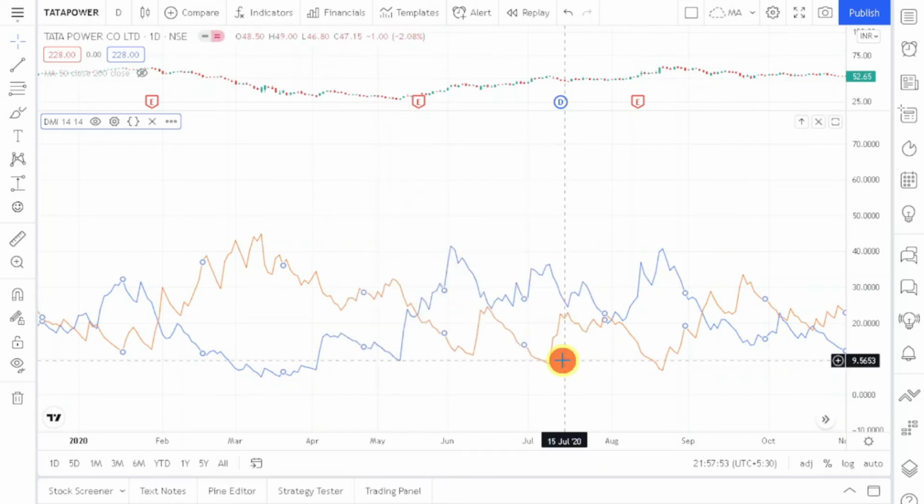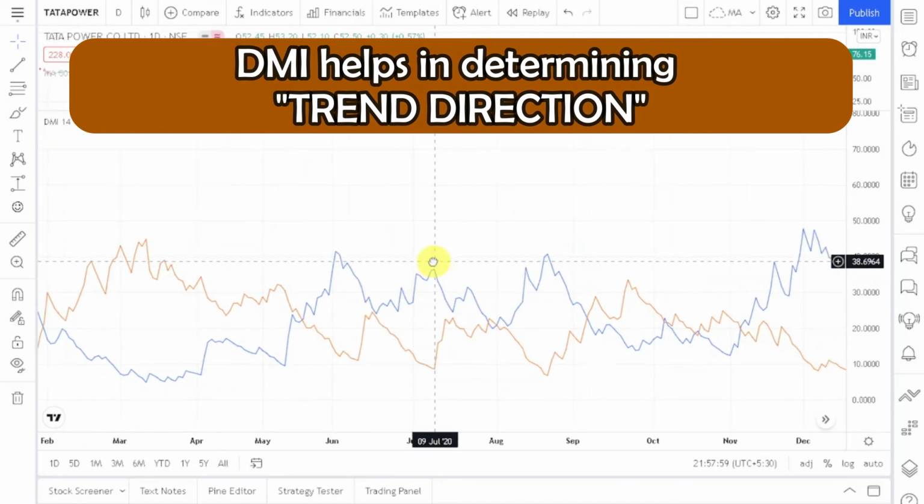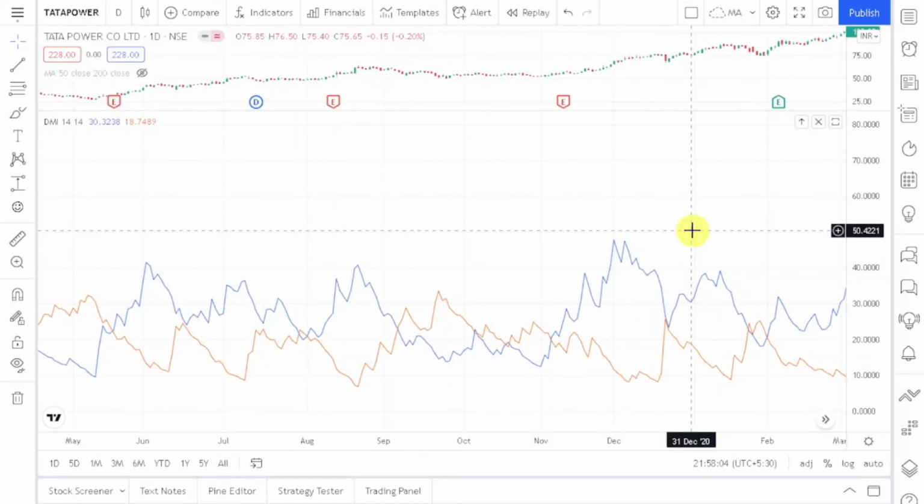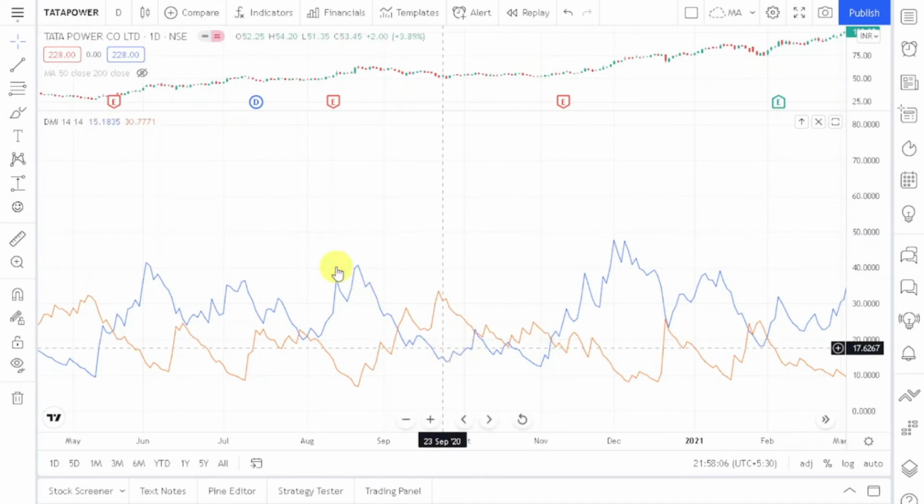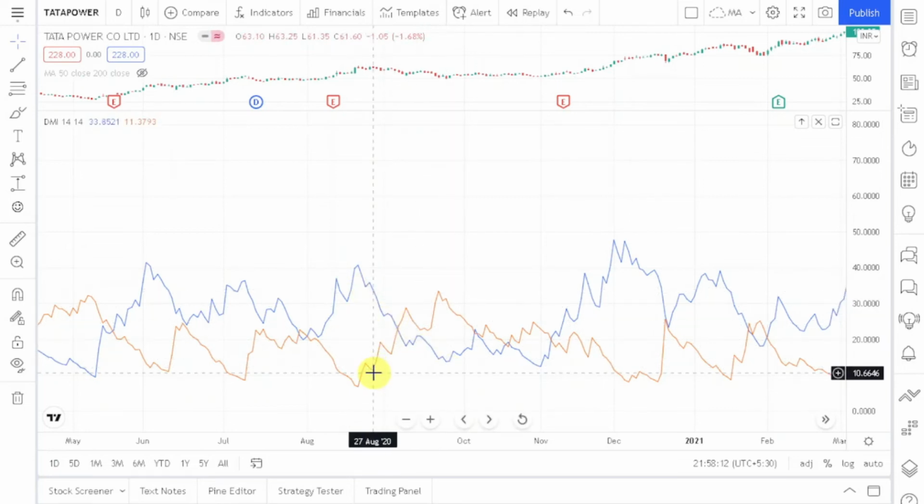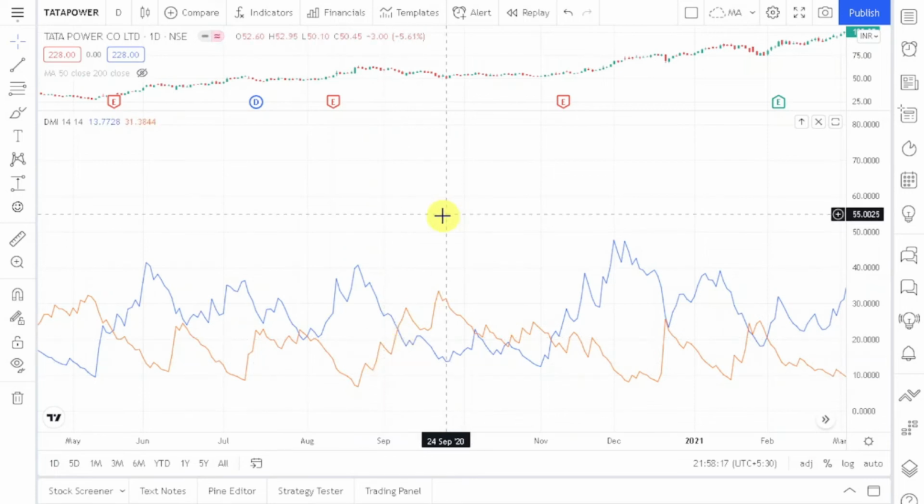And DMI helps us recognize which kind of trend is strong. Whether the market is in an uptrend or downtrend, that will be told to us by DMI. So it is a very good indicator. And whenever these DMI lines cross each other, it generates a signal. So whenever this yellow line is going to cross the blue line, we will get a sell signal.